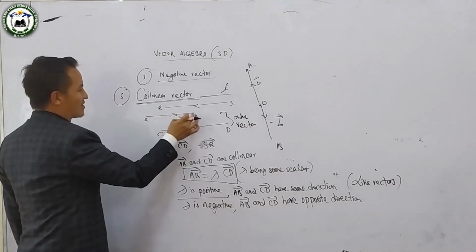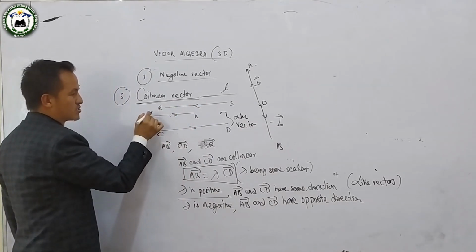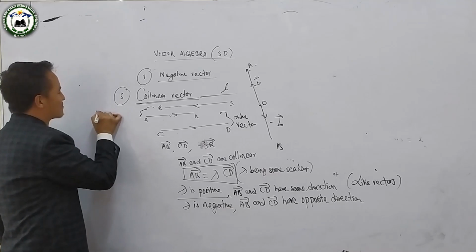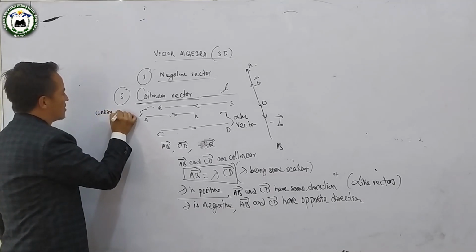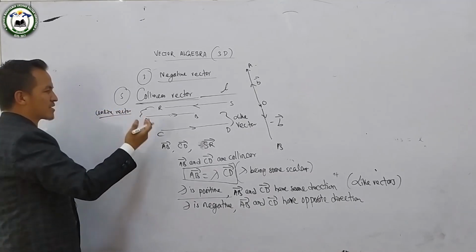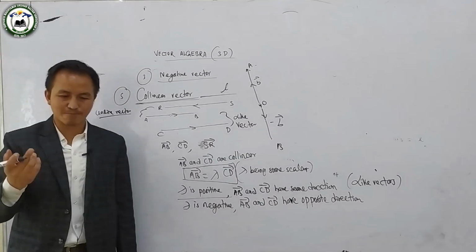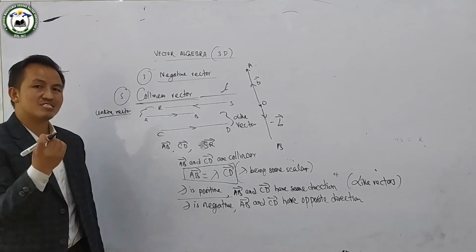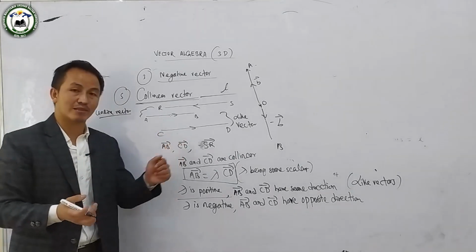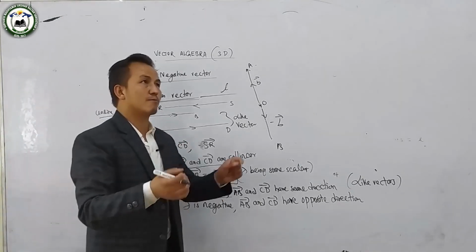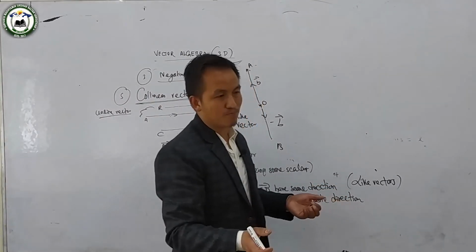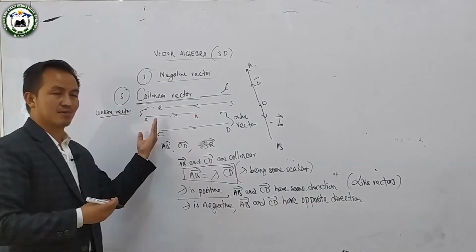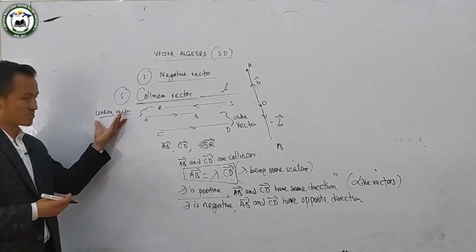Here vector SR has the opposite direction, so this is unlike vectors. Like vectors means that if two vectors are parallel and have the same directions, such vectors are called like vectors. If the two vectors are parallel to each other but have opposite directions, they are called unlike vectors.